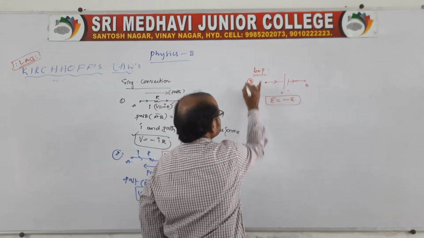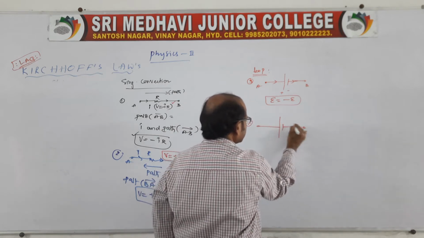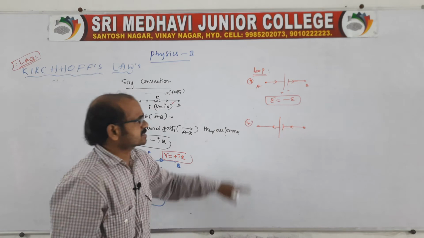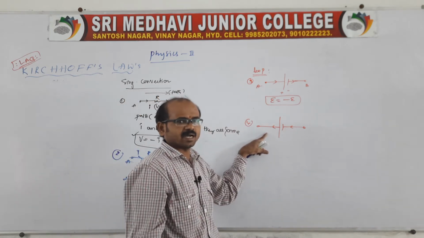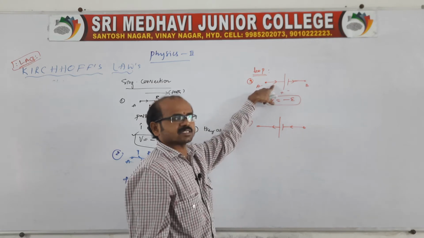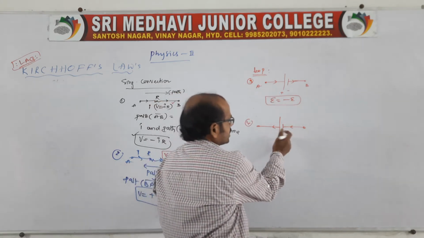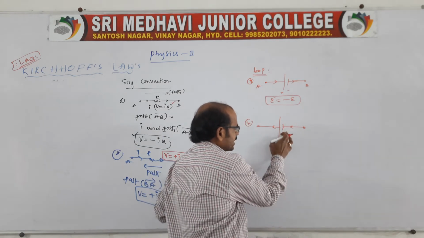Suppose this is the third case, and you go for the fourth one, where the direction of current is like this. It is drawn, and drawn is nothing but a discharging battery. Discharging the cell, and here sent is nothing but a charging cell. Now in this case, the current is entering from lower potential to higher potential, that means from negative to positive.